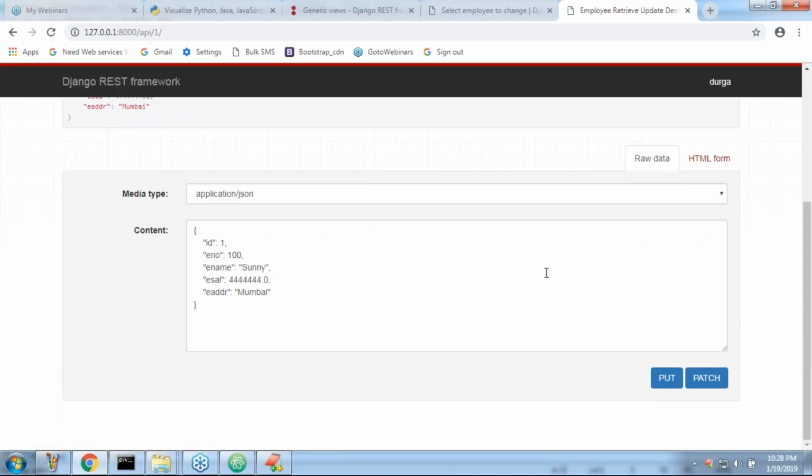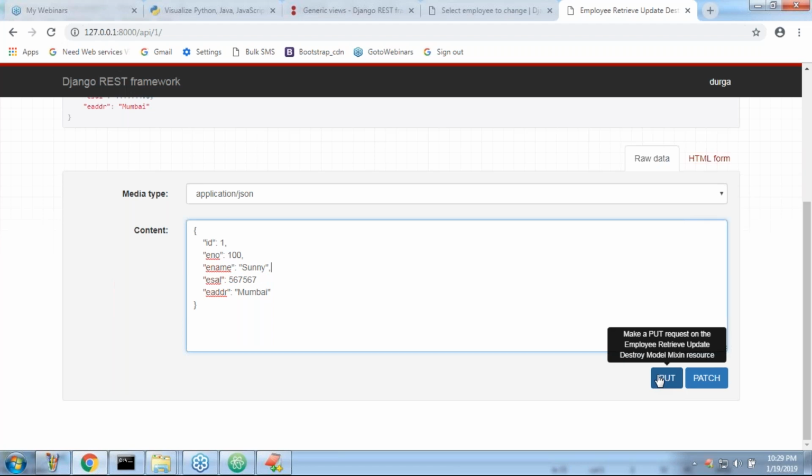Yes, you can see now the second option is also enabled. Put and patch, both operations you can do. Okay, any explanation required? Assume that salary, sir, I'm just taking 567 like this. Now do I need to click put or patch?